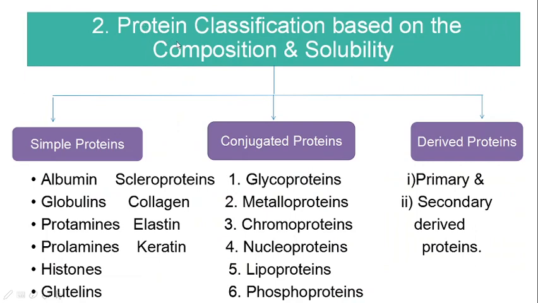Then the second way of classification of proteins is based on composition and solubility. They are classified into simple proteins, conjugated proteins and derived proteins.